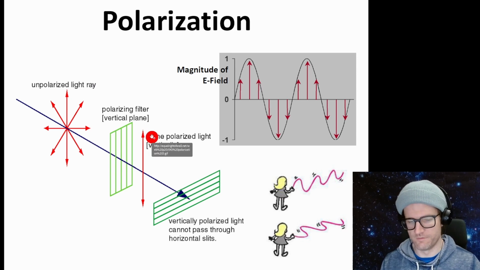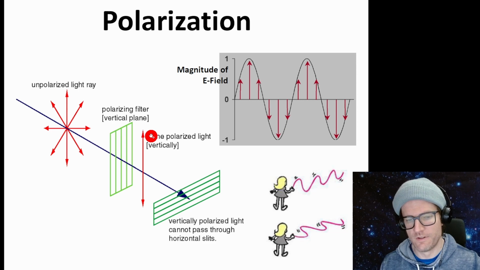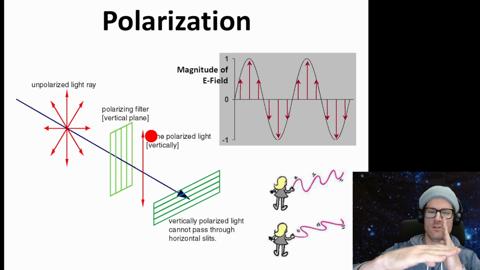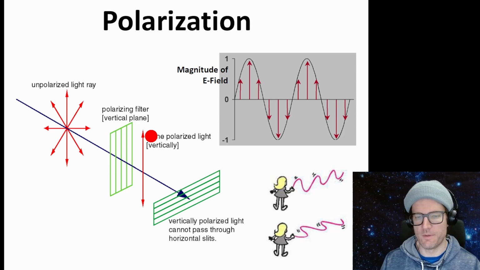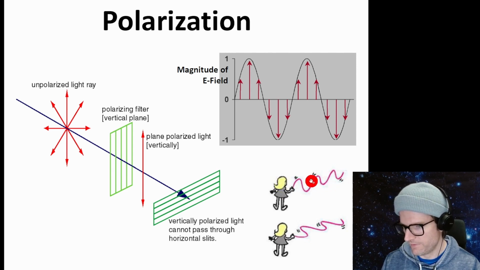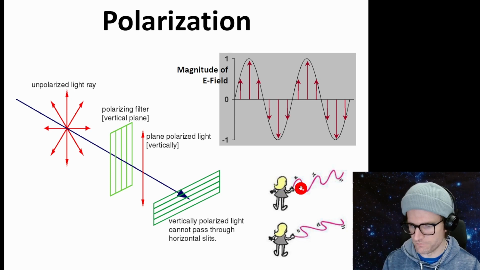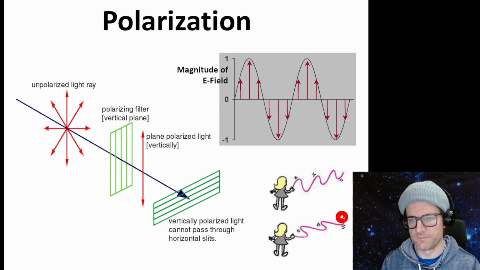Okay, polarization. So we know that light is a transverse wave, so we can preferentially line up the electric and magnetic fields. Here, this girl is creating a wave on this string that's oriented vertically, and a wave on this string oriented horizontally.